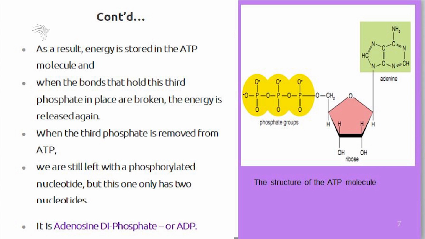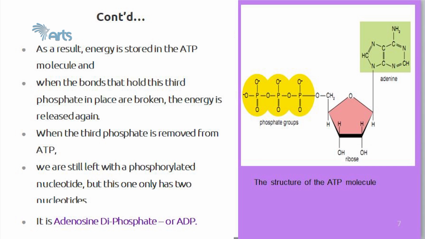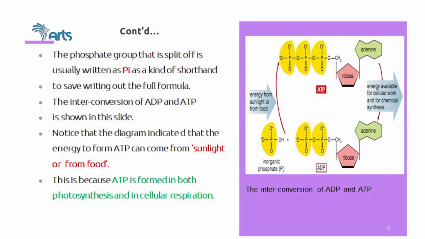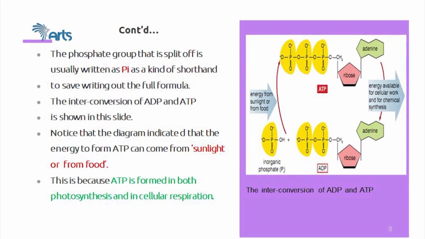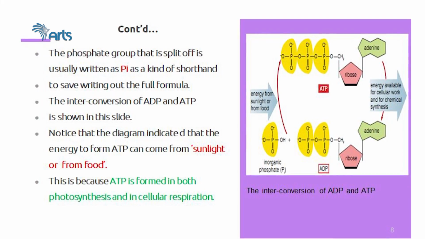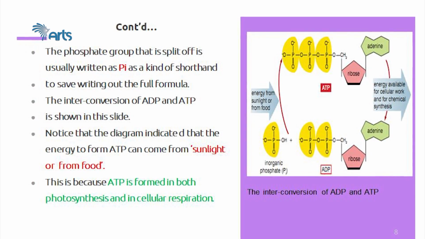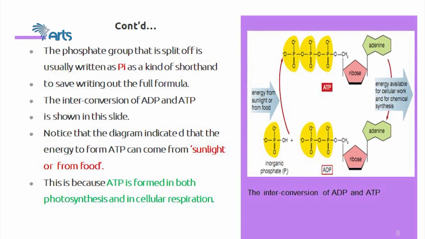It is adenosine diphosphate. When the 3rd phosphate is removed from the ATP molecule, it becomes an ADP molecule. The phosphate group that is split off is usually written as Pi, as a kind of shorthand to save writing out this structure. That is inorganic phosphate, in other words.